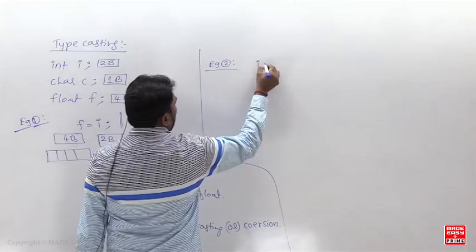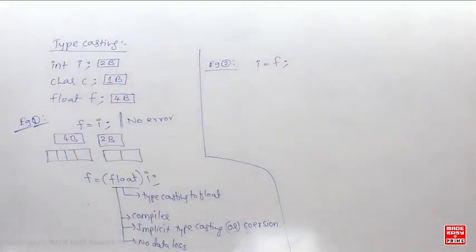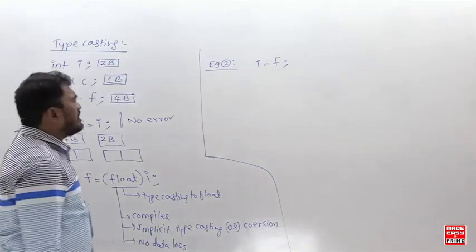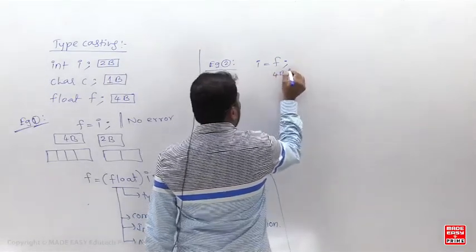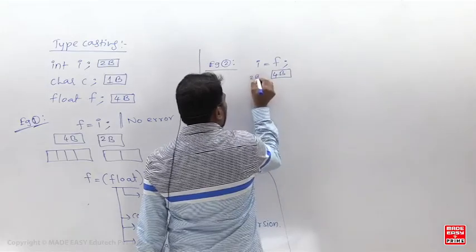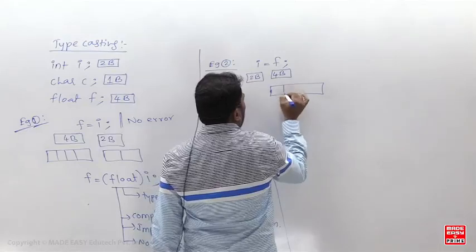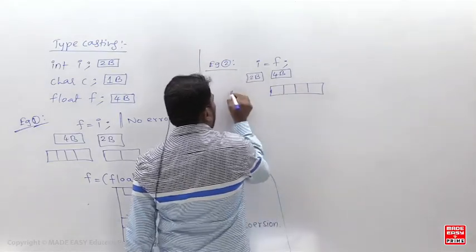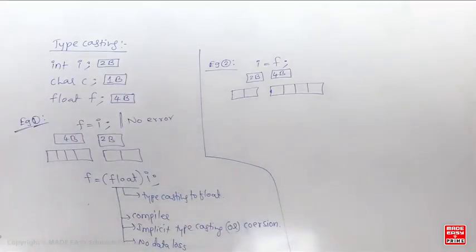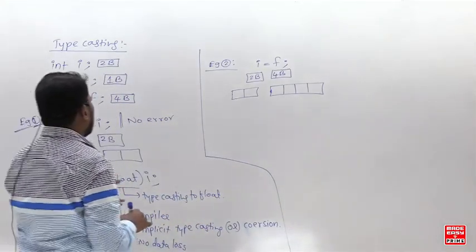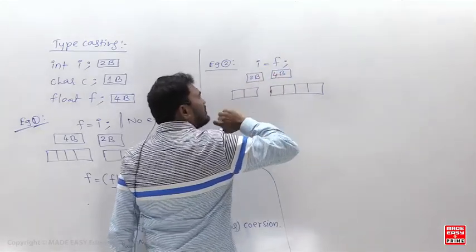Next example is here. If I do it in the reverse manner, let's say I equal to F. F is having 4 bytes. So 4 bytes of data you are trying to assign into 2 bytes. Please understand here. If I do it vice versa, I equal to F, 4 bytes of data you are trying to assign into 2 bytes.